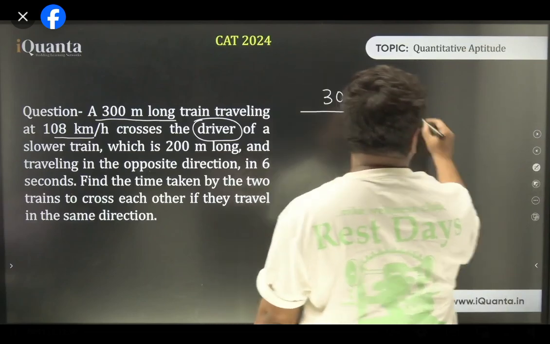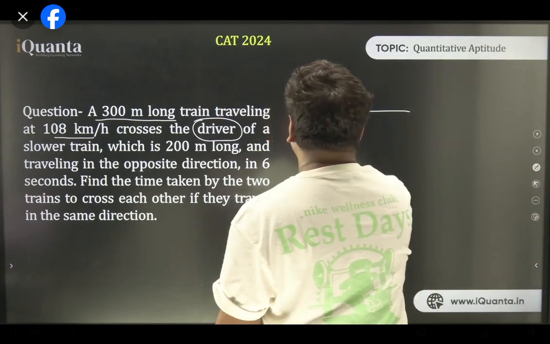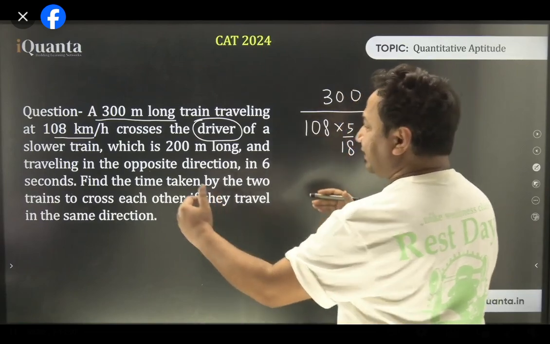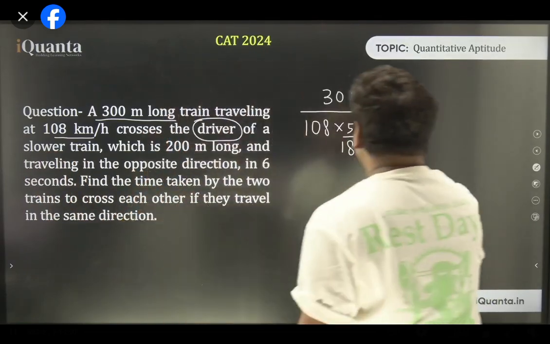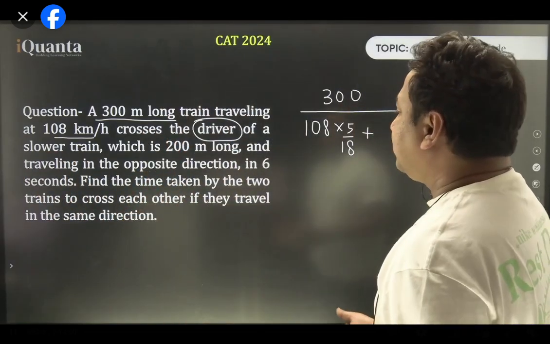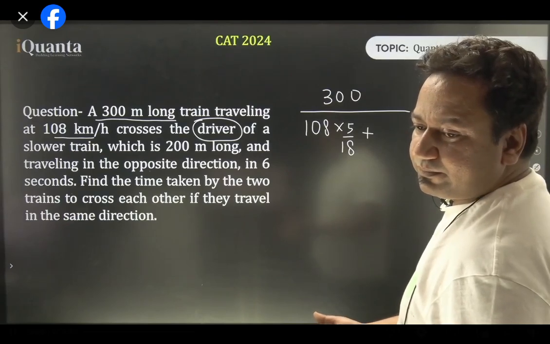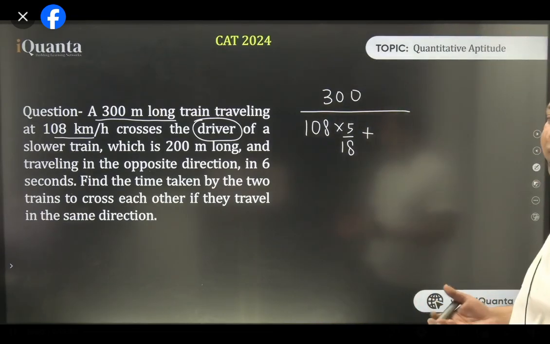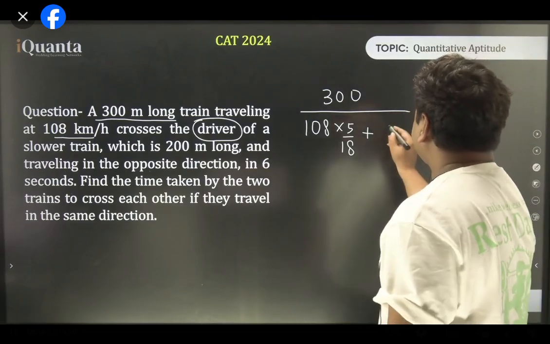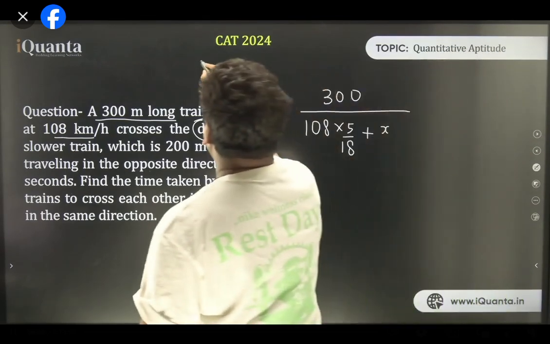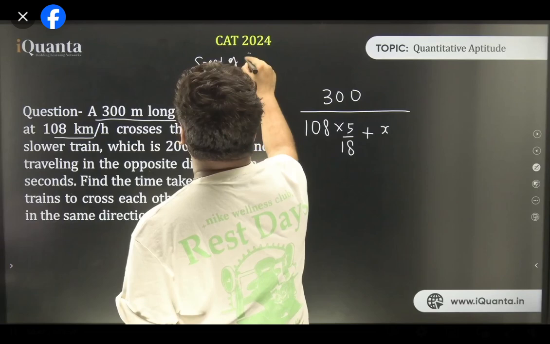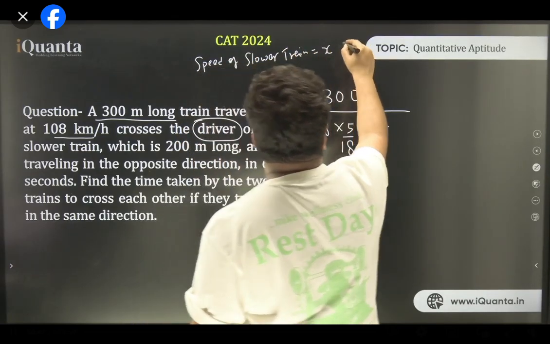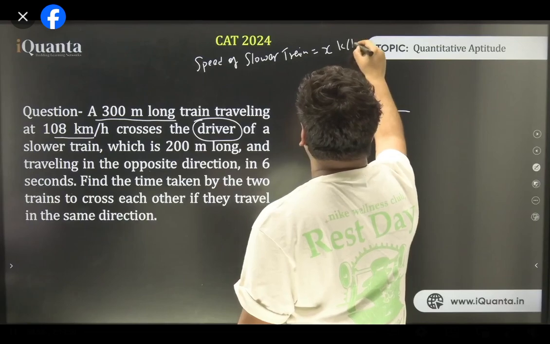108 should be converted to meters per second, that is, multiplying by 5 by 18. And as they are traveling in the opposite direction, speeds will get added, and we don't know the speed of the slower train. So that is what we have to find out. Let the speed of the slower train be x kilometers per hour.